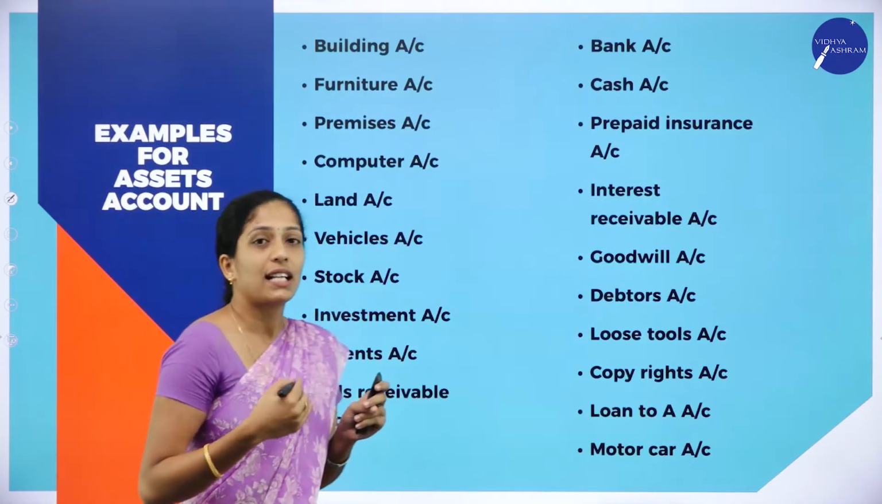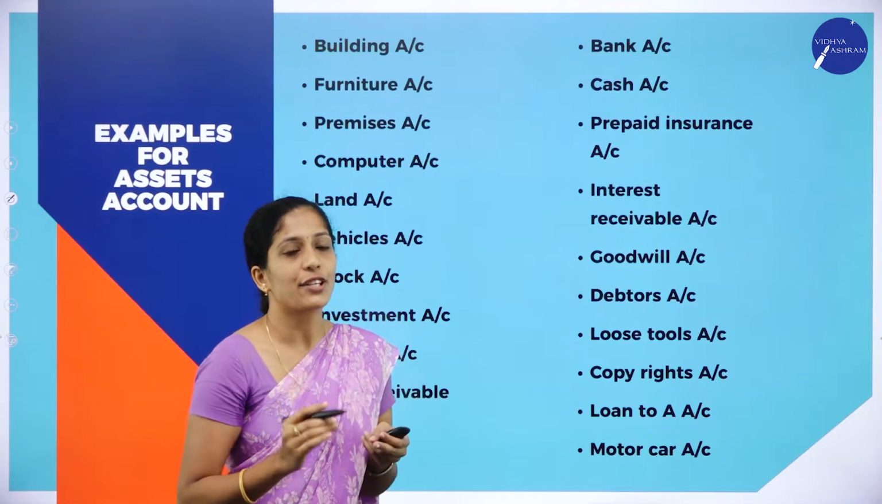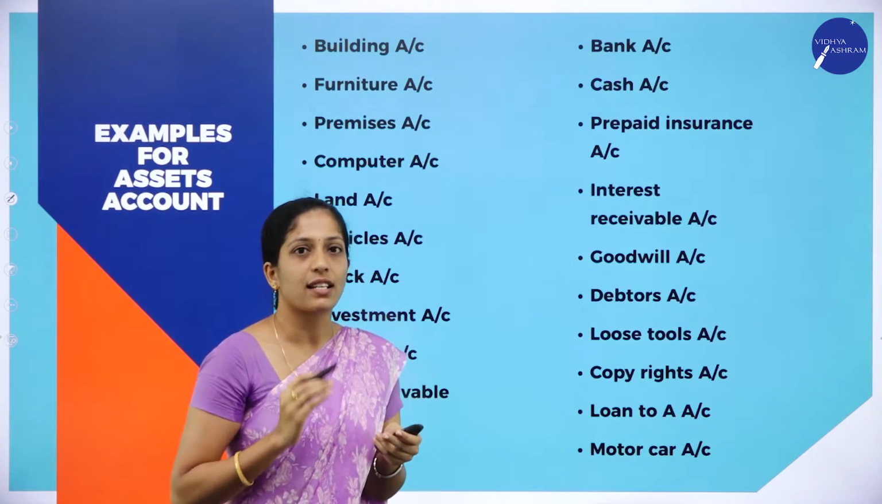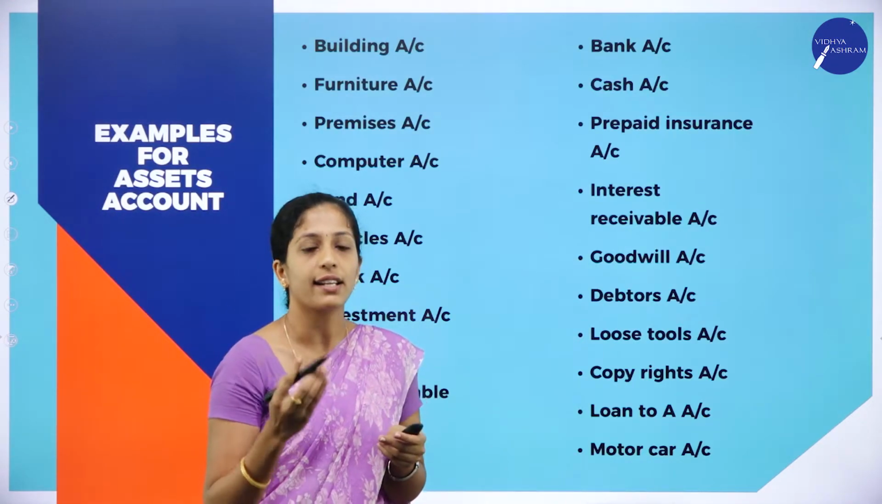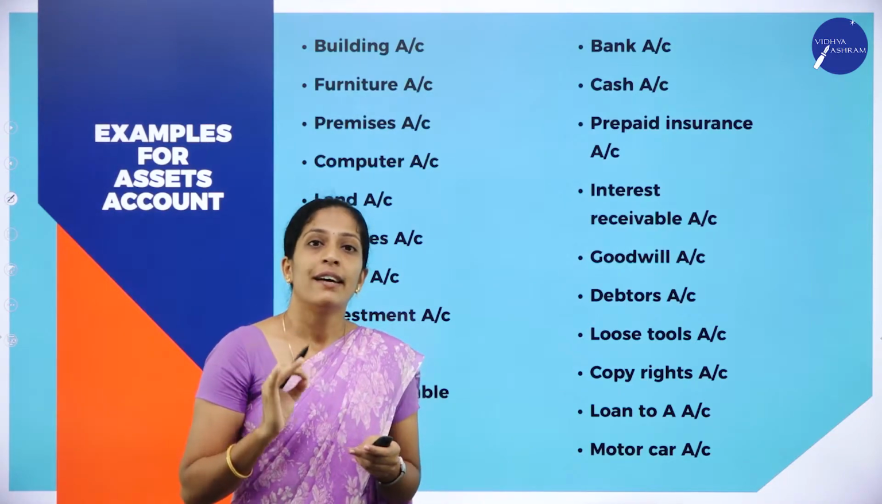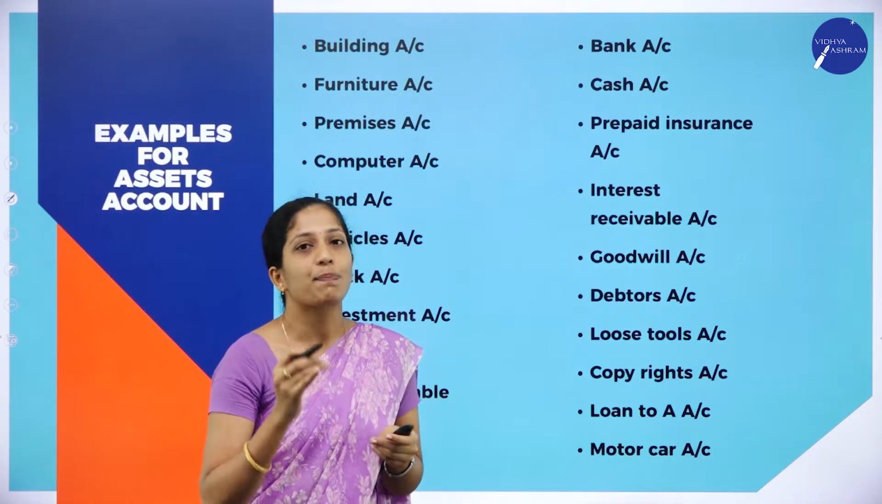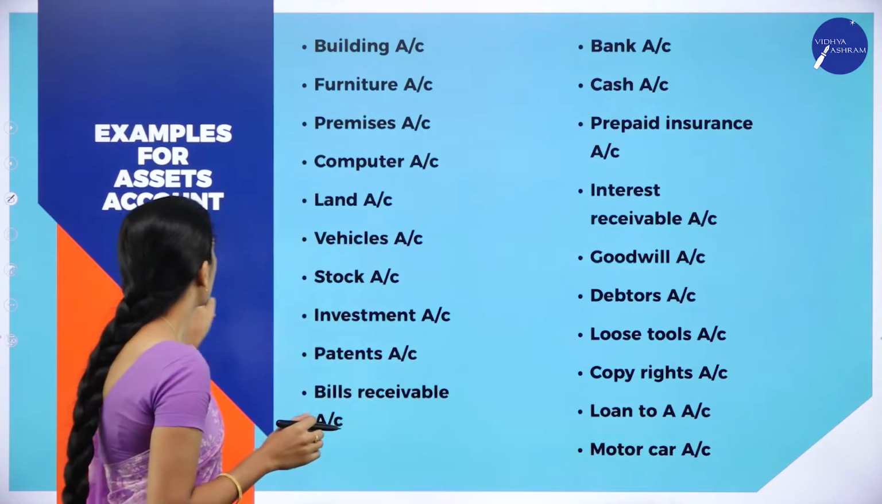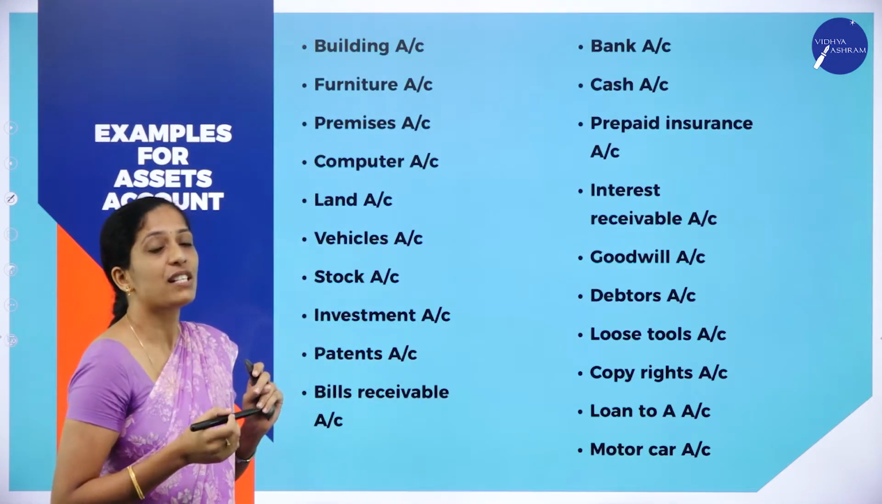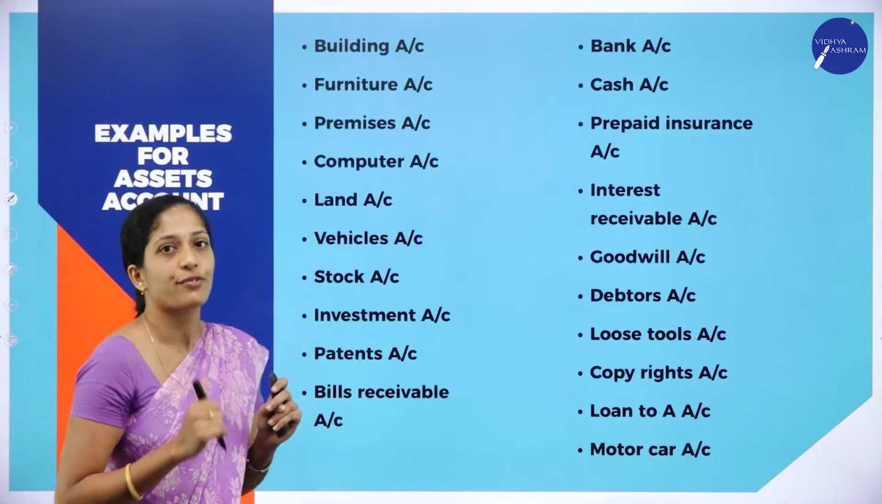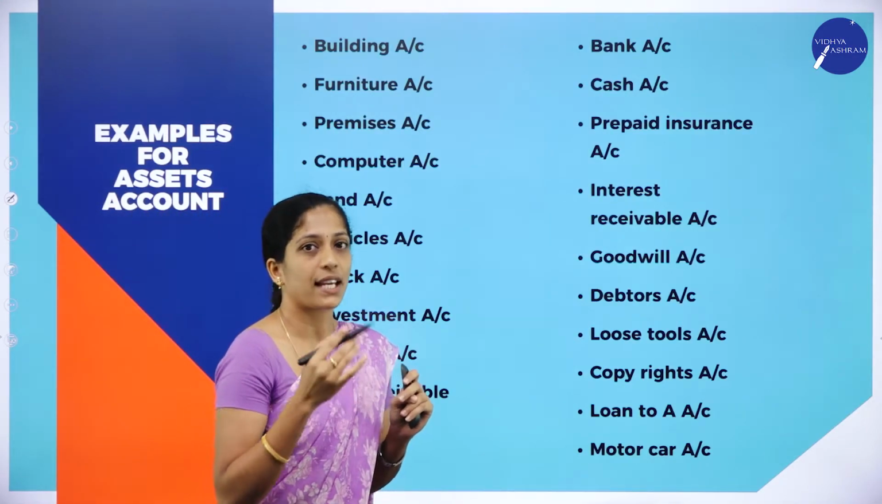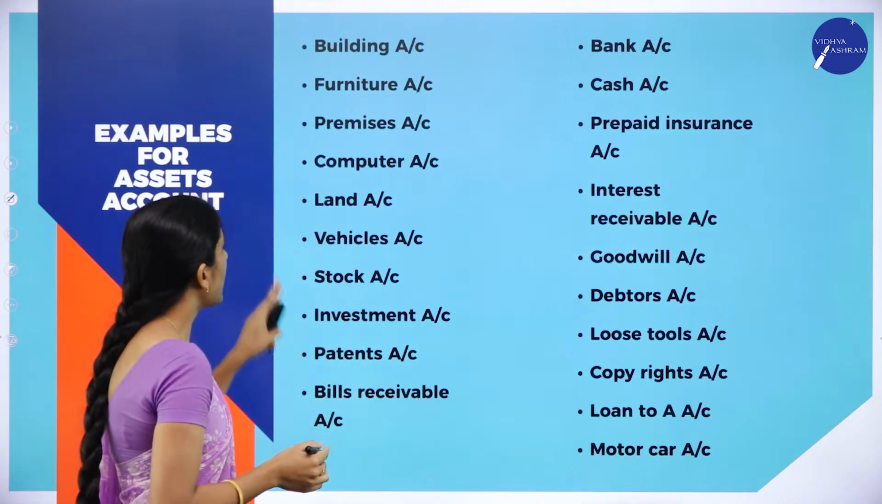Now we shall see what are the examples. As I told, under American system we are going to classify accounts as asset, liability, capital, revenue or gain as well as expenses or losses. Now we shall see the examples for asset account, that is the first type of account under American system. What are the assets?